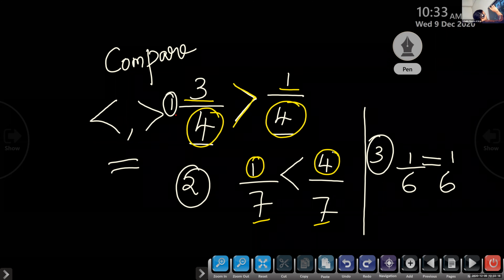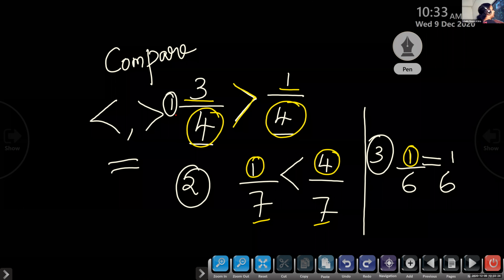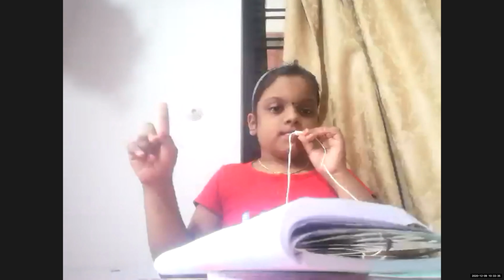Which is less? 1 is less. Next one, both are the same, so they are equal. I hope it's clear. How many got the correct answer? Very good.